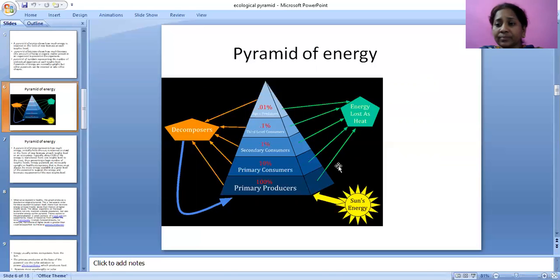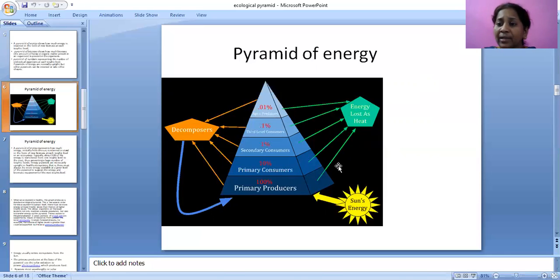Again, the law of thermodynamics: energy cannot be created nor destroyed. It can be transformed from one form to another form. While transforming from one form to another form, energy may be lost in the form of heat.